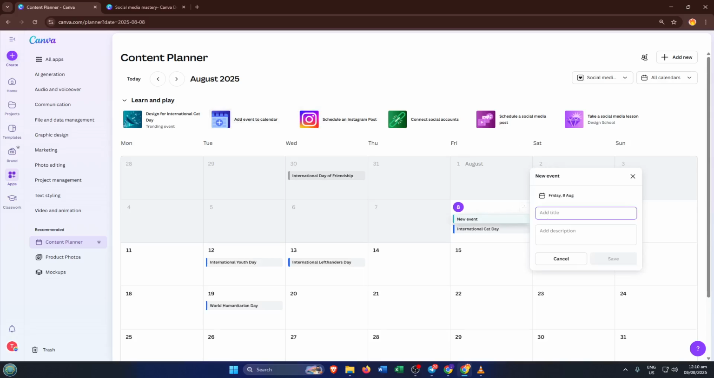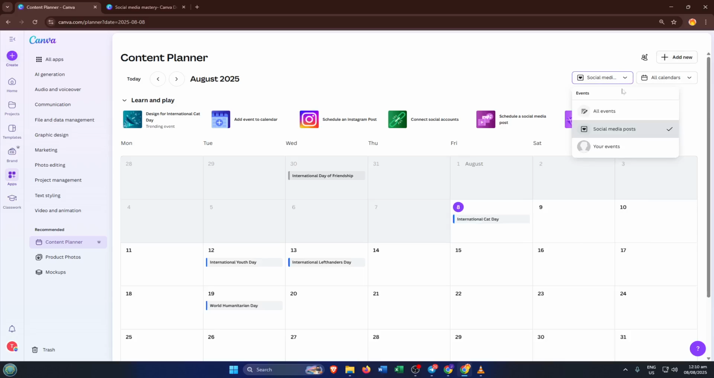Remember, you can also add other types of events to your planner, not just social media posts. Maybe you've got an upcoming product launch, a special announcement, or just want to block off time for brainstorming. It all goes in here. Keeping everything in one place really helps cut down on those "wait, when was I supposed to post" moments.